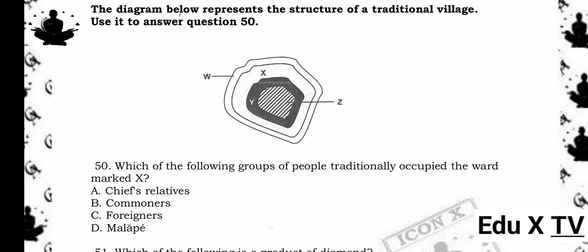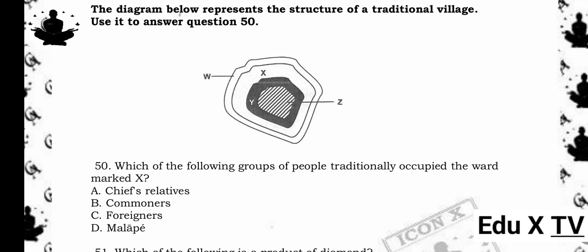Z (center). This is the village core, where you typically find the Kgotla (traditional meeting place), the chief's compound, and central services like places of worship or community gatherings. It's the most secure and respected part of the village. Y (first ring around Z). This area was traditionally occupied by chiefs' relatives and other senior or high-status members of the tribe. Being close to the center showed status, trust, and proximity to leadership.